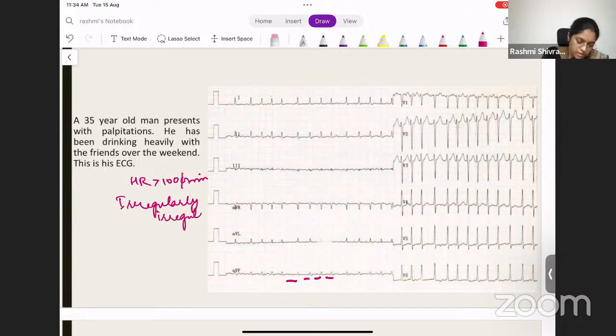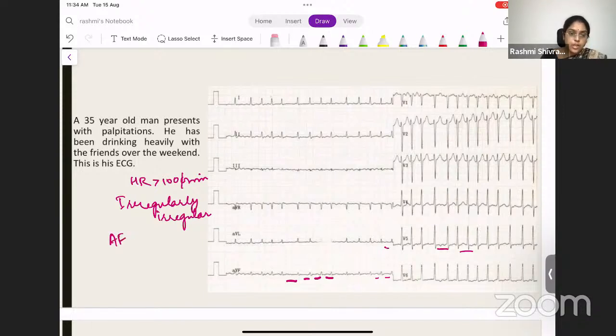So what comes to your mind when you say irregular? It could be atrial fibrillation. So now look at the P waves. Do you actually find P waves? No, P waves are not seen. You can see here the P waves are not seen. Yes. So it is atrial fibrillation.